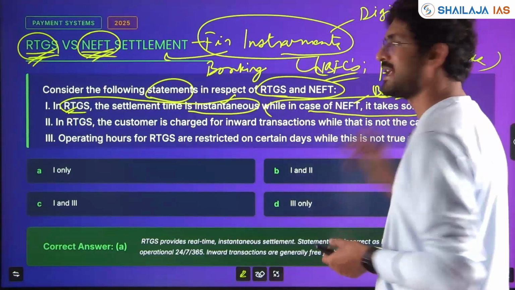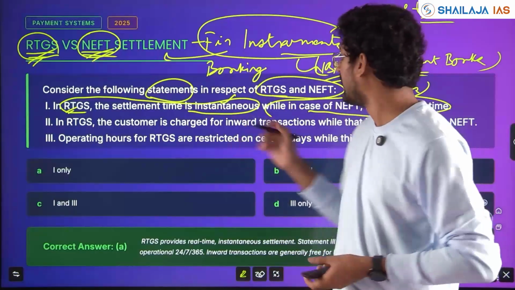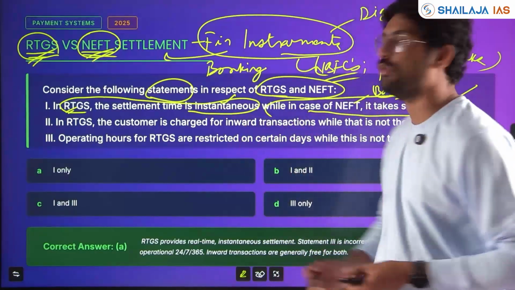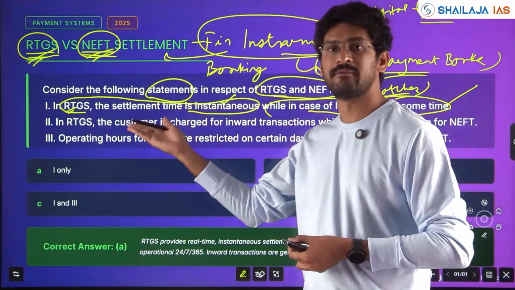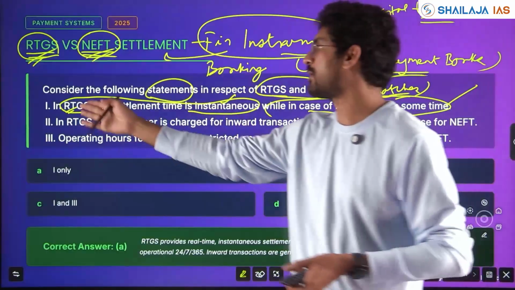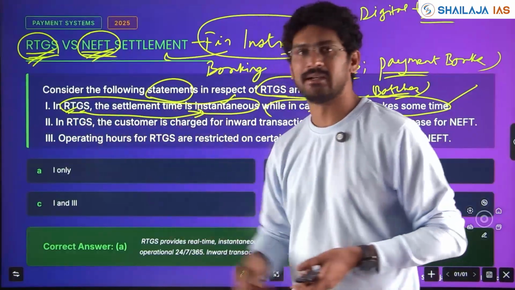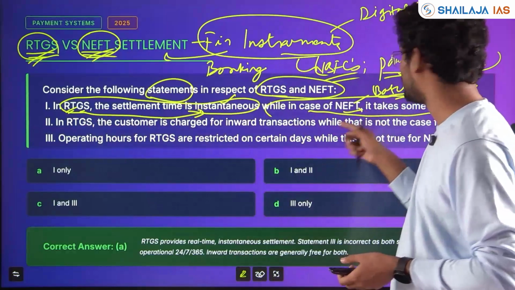It's electronic fund transfer. All the NEFT transactions that have to happen are batched and will happen in batches. Only if you have read the concepts, and at least know the full form, you'll be able to answer. Real-time gross settlement, RTGS. So it will happen in real time, instantaneously. NEFT will take some time.